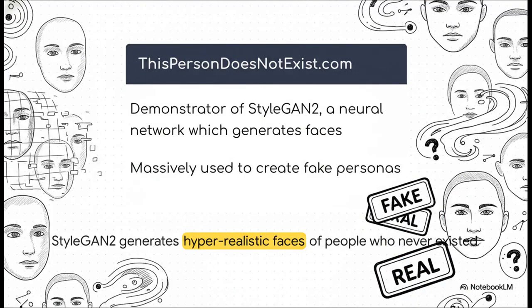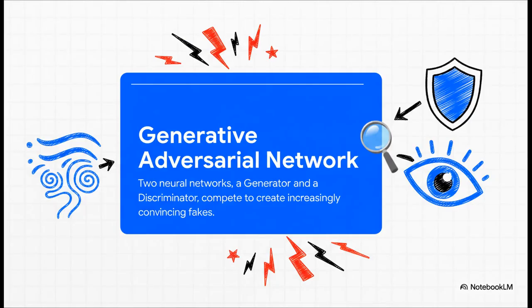So this website, it's kind of mind-blowing and also a little scary. Every single time you refresh the page, an AI called StyleGAN2 creates a completely new, totally realistic human face. The person you're looking at, they're not real. They never existed. And this technology is being used all over the place to create fake profiles, which makes spotting them almost impossible. So how on earth does this even work?